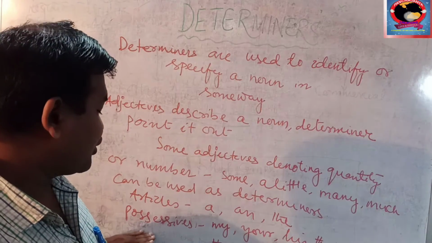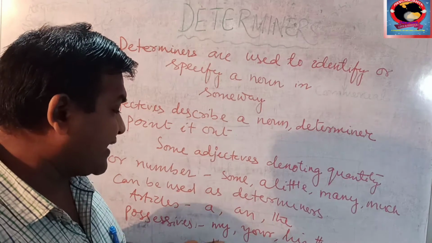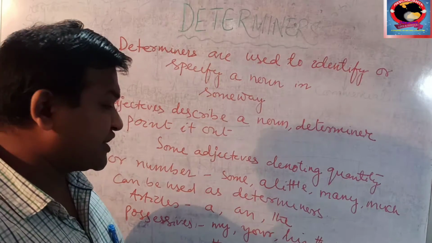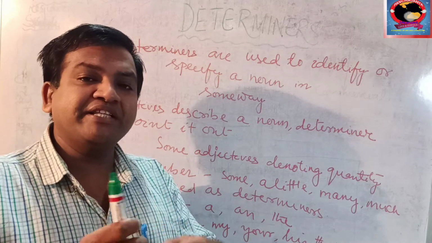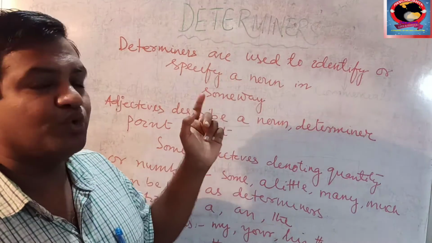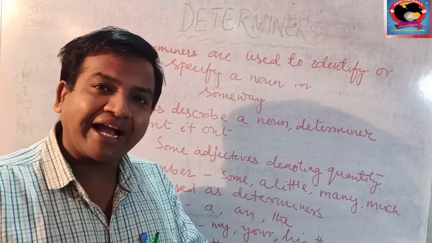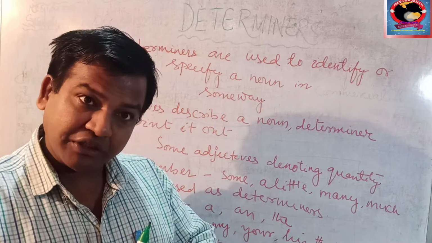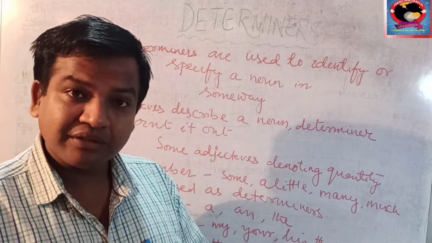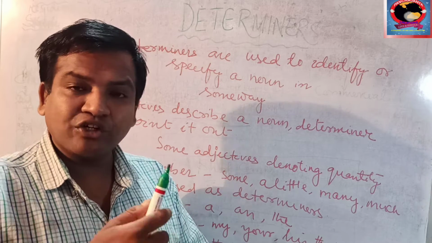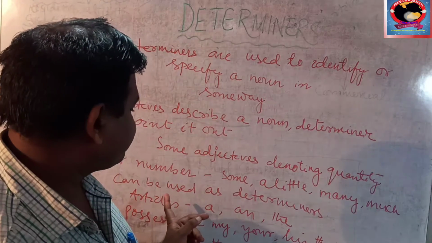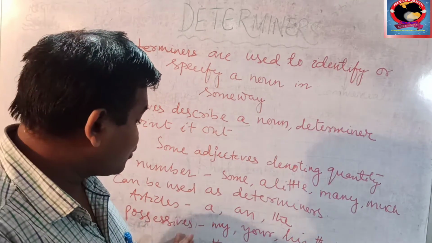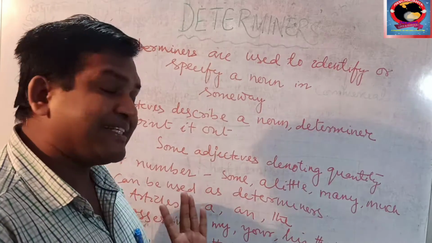Articles and possessives. What is possessive? Mine, your, his, their, this, that, these, those. They are possessives. This is my pen. This is my shirt. This is my book. That is your bag. They are saying about possessiveness. This is mine, I cannot give you. This is my pen, this is my bag, I cannot give you. So these possessives are also determiners, and articles as I have told you earlier.